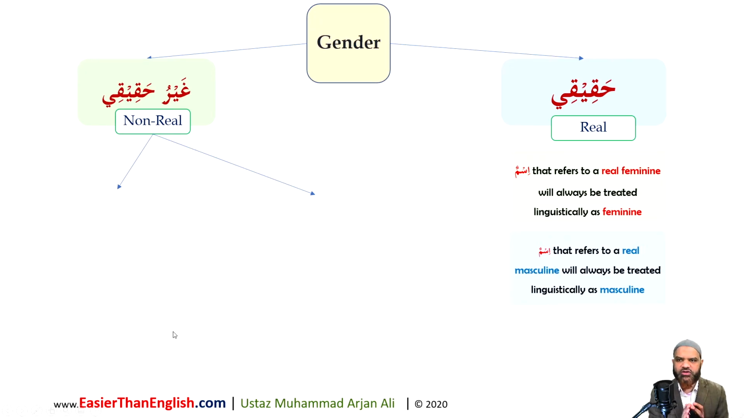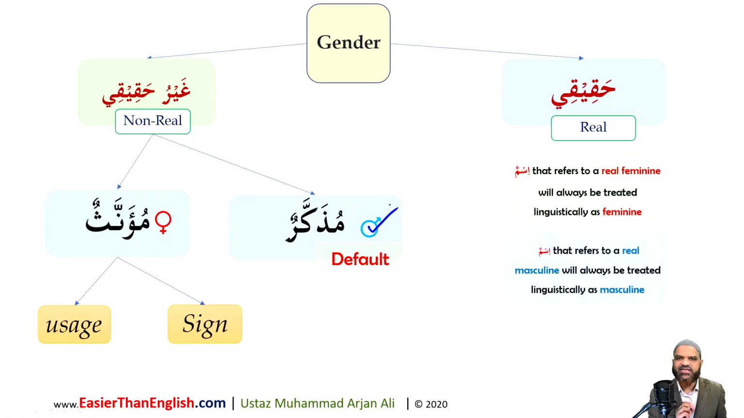The first point about non-real words is that by default, they'll be treated as masculine. So any non-real gender words you come across, the default position will be that it will be treated as masculine unless it falls into two categories of non-real feminine. The first one is that it has a sign at the end of the word to indicate that it is to be treated as feminine, or it falls into a category of words that the Arabs have used as feminine. So we have two subcategories of feminine, one by sign and the other by usage.